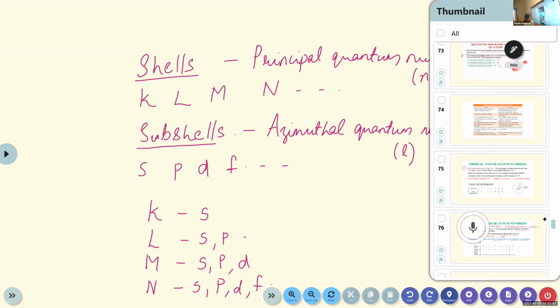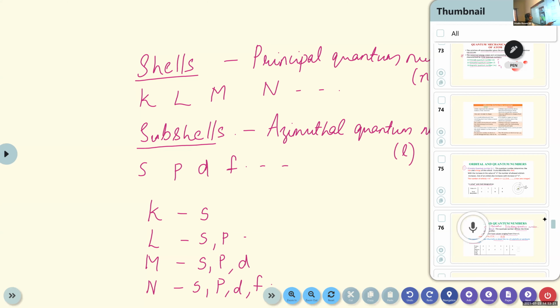Which are the subshells present in L shell? S, P. Which are the subshells present in M shell? S, P, D. Which are the subshells present in N shell? S, P, D, F.